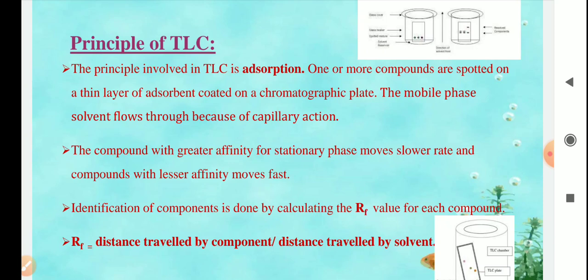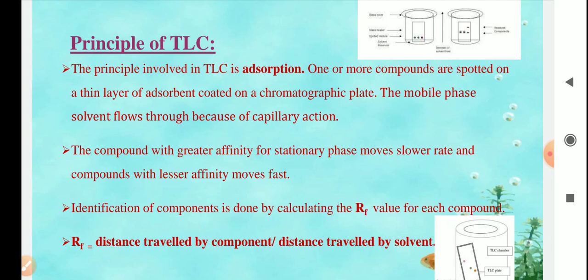Here, one or more compounds are spotted on a thin layer of adsorbent, that is called a plate, or chromatographic plate. Then the mobile phase solvent flows through because of capillary action.